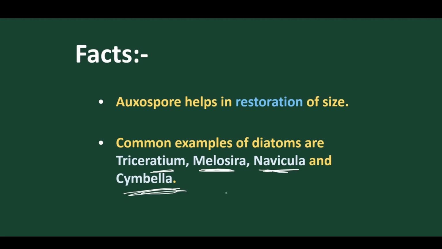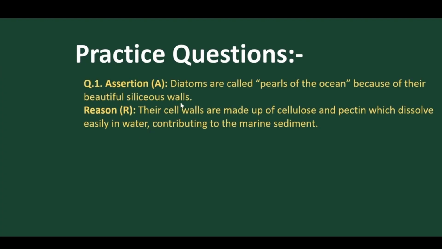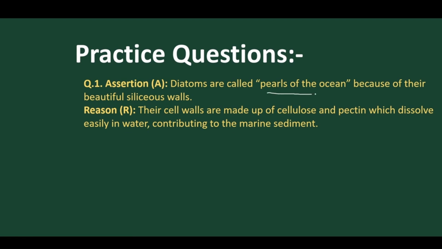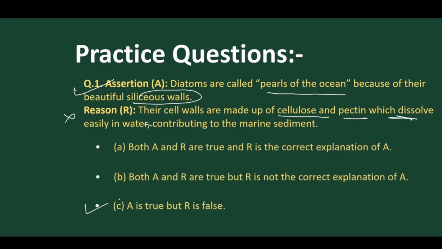Let's go for certain question practice. Now let's discuss certain practice questions on diatoms. The first question is assertion reasoning. Diatoms are regarded as the pearls of the ocean. Yes, because of the siliceous walls. Yes, this is right. The cell walls are made up of cellulose and pectin, which dissolves. So this statement is not right. So the correct answer is A is true, but R is false.